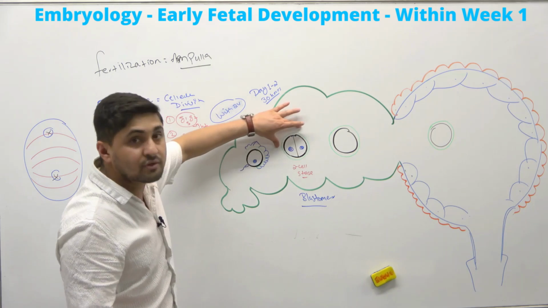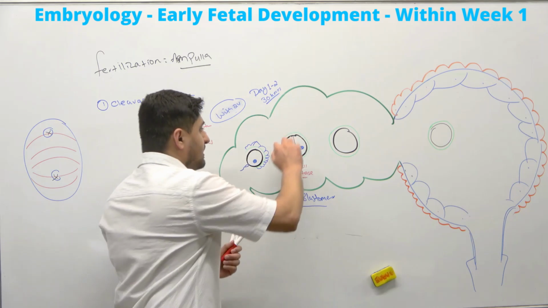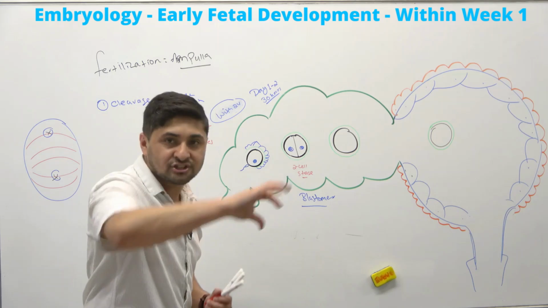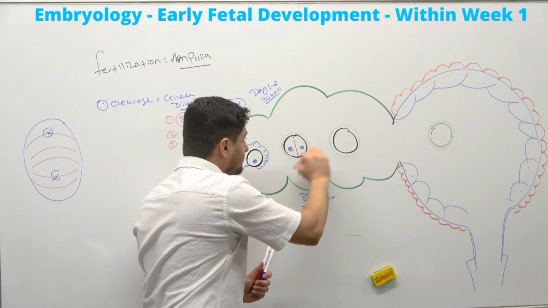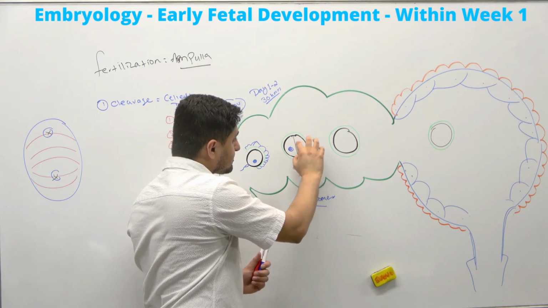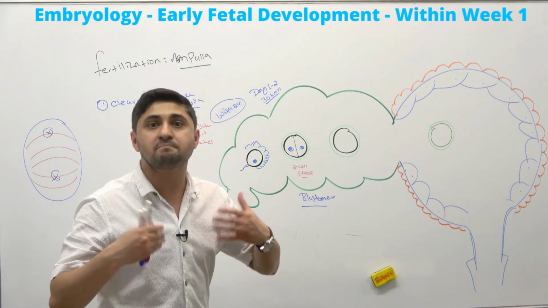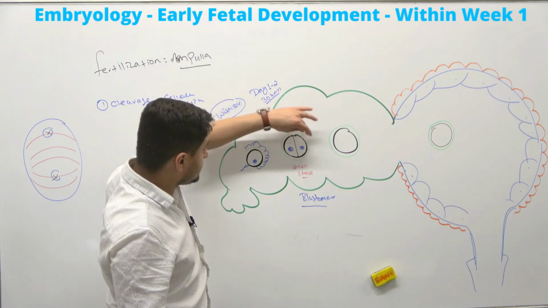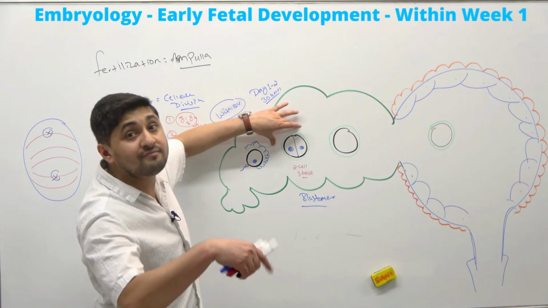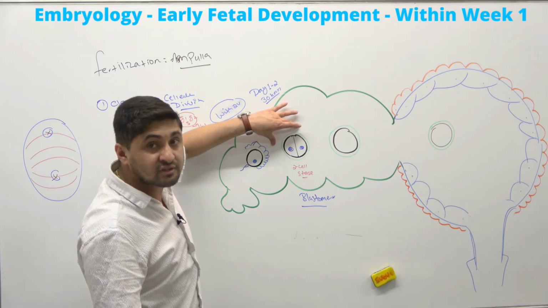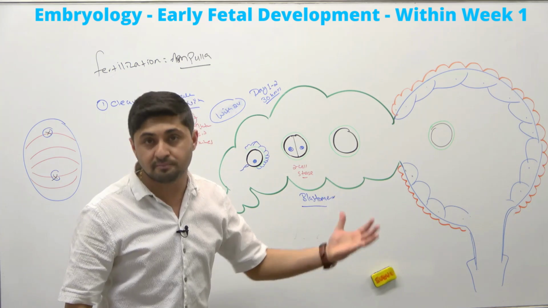And you have to remember the importance of the zona pellucida, because it prevents these cells from hatching out of this layer, and so it prevents implantation from occurring. The role of the zona pellucida is providing a covering coat, a protective layer to prevent premature implantation, all right?